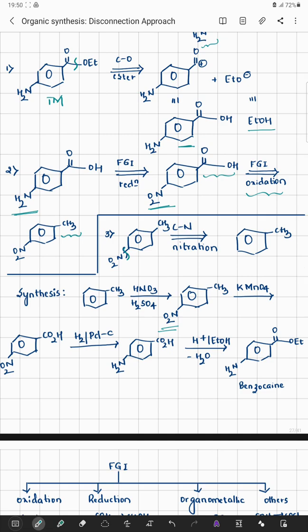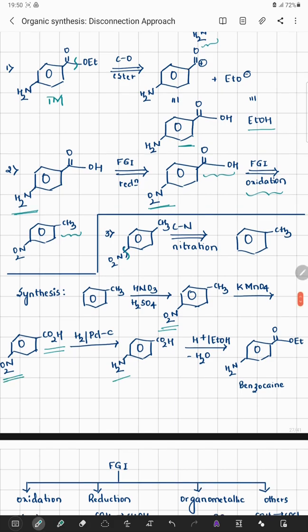This, upon reaction with or oxidation with KMnO4, I can get a carboxylic system. That is, the methyl group gets oxidized to a carboxylic system. In the presence of hydrogen and palladium catalyst, the NO2 group is reduced to an NH2 system.